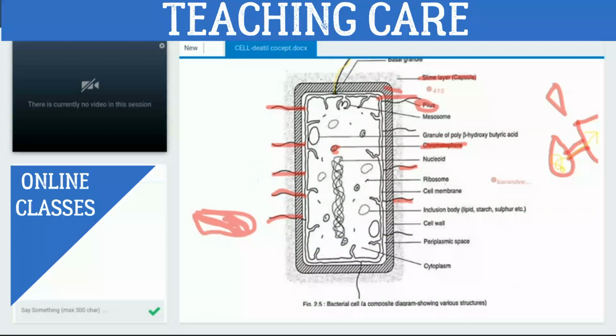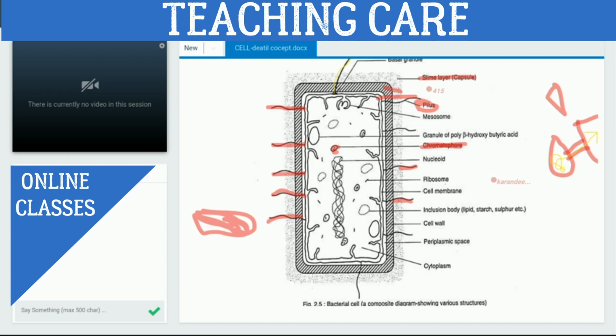Okay. And after that, we have studied villi or fimbriae. These are extensions of plasma membrane, and these structures help in locomotion or attachment with substratum. I'm asking you, what is the function of villi and fimbriae? Whether they help in locomotion.